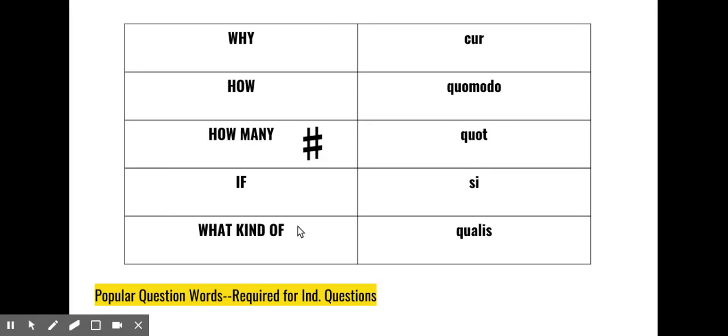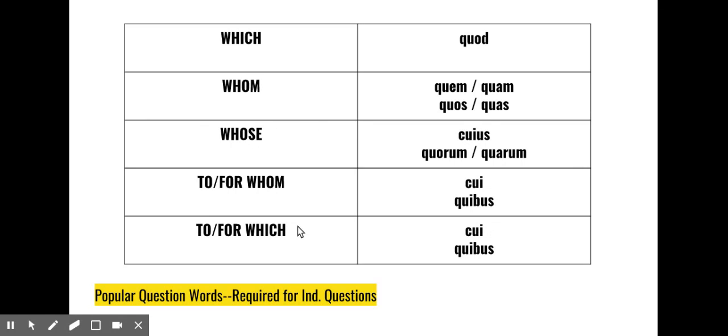More question words that you will see in indirect questions. Obviously, you're only going to see one of these for each indirect question, but I just wanted to put out the list of all the potential possibilities. Why? How many? If? What kind of? And finally, we have our interrogative pronouns that we had talked about right after our relative pronoun unit. Which, whom, whose, to or for whom, to or for which.